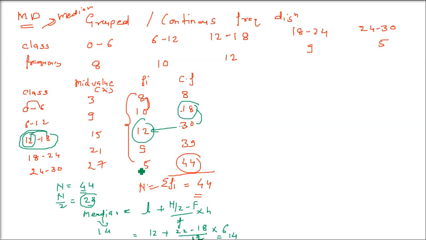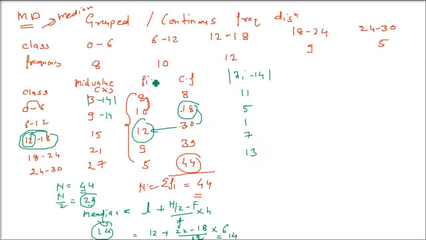Now we have to go for mean deviation. Median is done. Now let us come to xi minus 14, where 14 is the median. So just subtract 14 from this column and take the positive values only. 3 minus 14, 9 minus 14, 15 minus 14, 21 minus 14, 27 minus 14, and always take the positive value. 11, 5, 1, 7, 13 will come. So now this is xi minus 14.